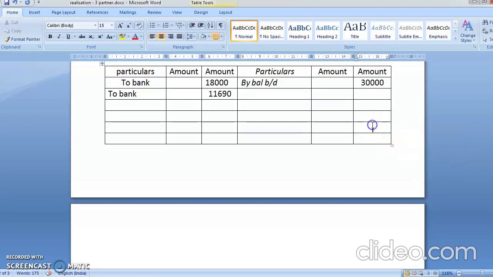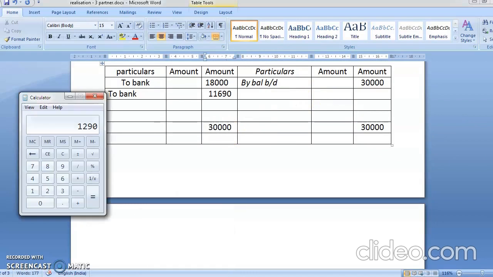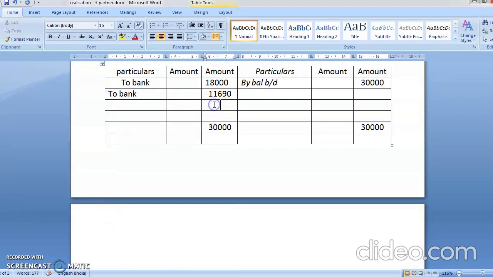Yes, the loan account is coming to 30,000. Here also 30,000 minus 18,000 minus 11,690. It comes to 310 rupees. So 310 again here to deficiency account.